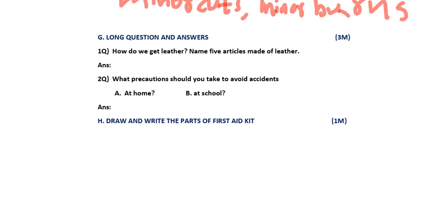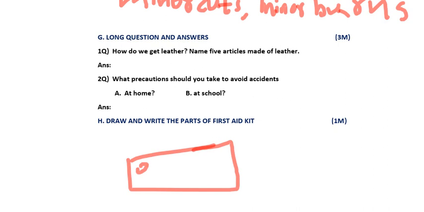So in all that, any 1 or 2 parts if you draw, enough, and you should draw and label it. Suppose if you have drawn the tablets, for example I am drawing, see, these are the tablets. So like this you should draw the tablets and you need to write the name as tablets here, like this. Okay. Any 2 or 3 parts from the first aid kit you need to draw and label it. Label means write their names.